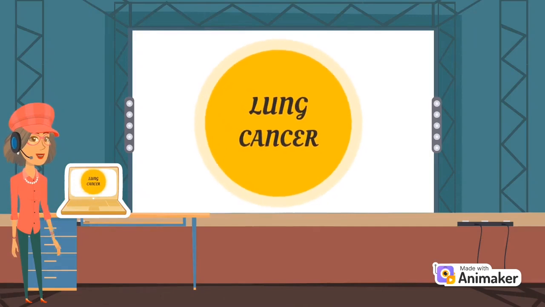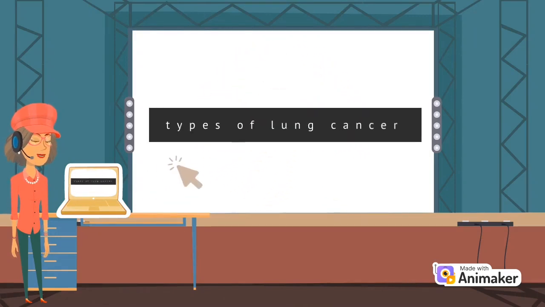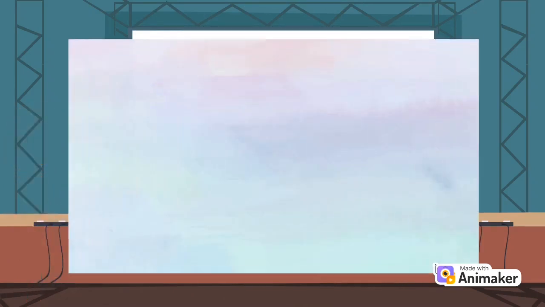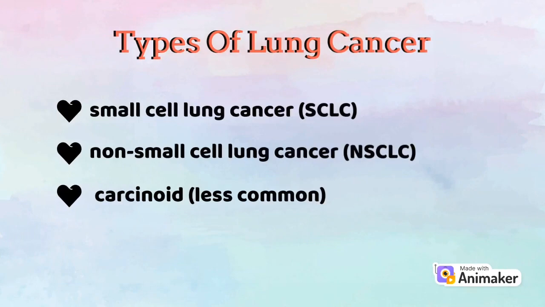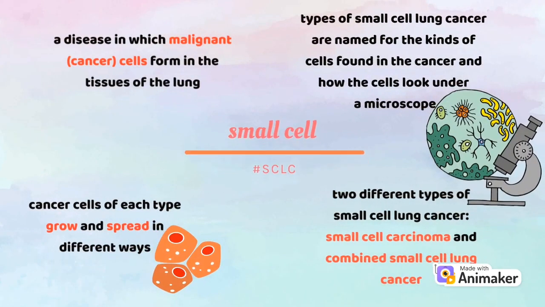About types of lung cancer, there are a few types, which are small cell lung cancer, non-small cell lung cancer, and carcinoid. SCLC is a disease in which malignant cells form in the tissues of the lung. Types of small cell lung cancer are named for the kinds of cells found in the cancer and how the cells look under a microscope. Cancer cells of each type grow and spread in different ways.